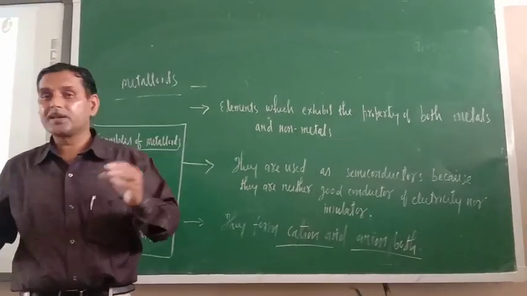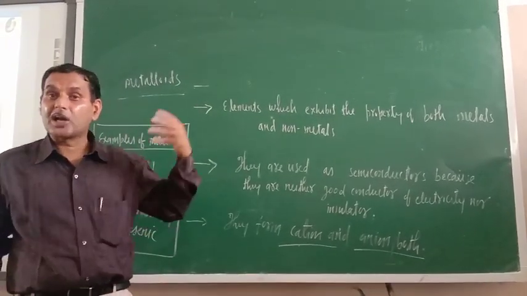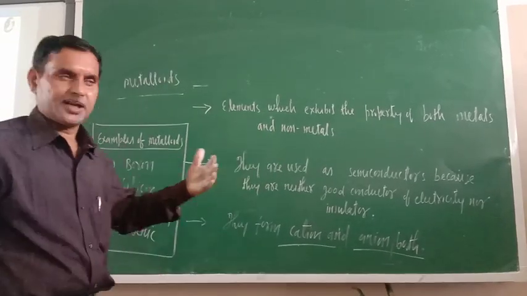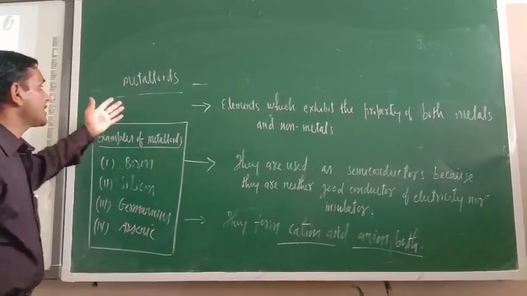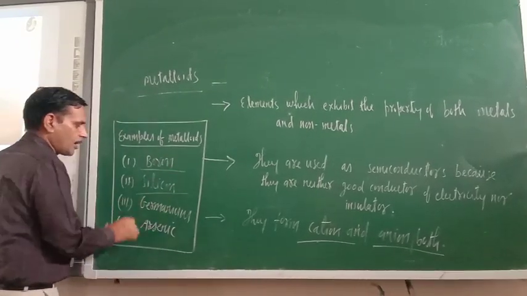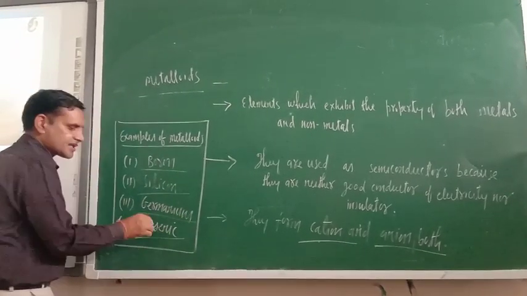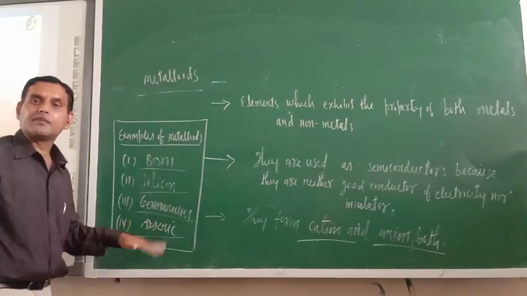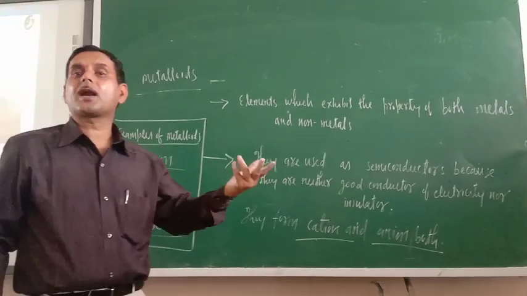Similarly, in between them, some of the metalloids are also placed there. So what are the examples of metalloids? The examples of metalloids are boron, silicon, germanium and arsenic. So sometimes they are metals, sometimes they are non-metals.